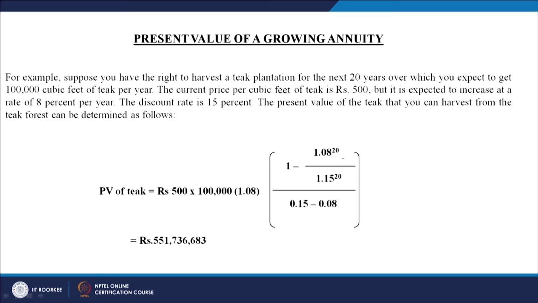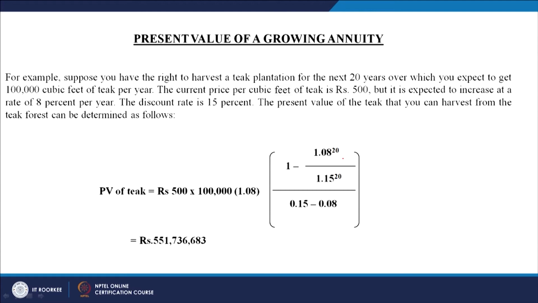That worth of teak is going to be harvested over the next 20 years, because the selling price is not going to remain the same per cubic foot, it is going to increase. So what we have done is we have multiplied the price per cubic foot by the number of cubic feet available with us, 500 by 100,000, and the growth rate is 8%.